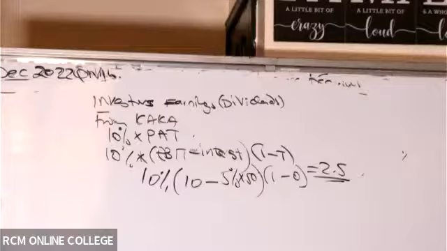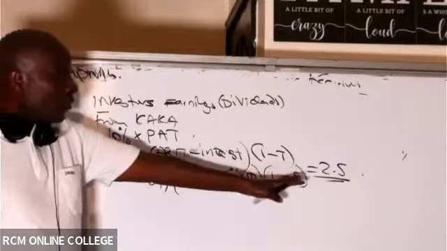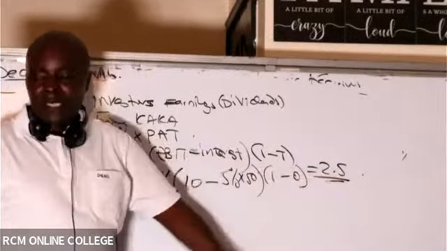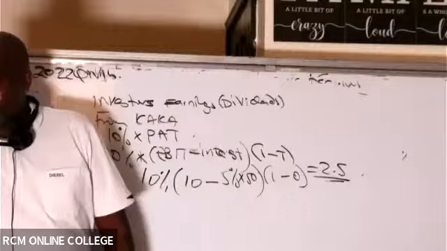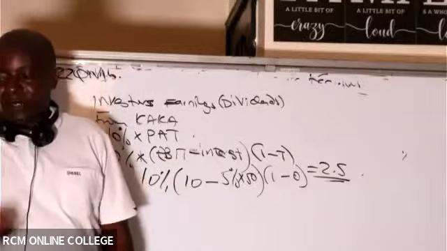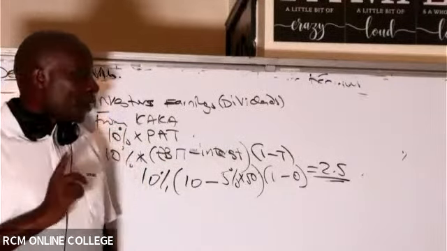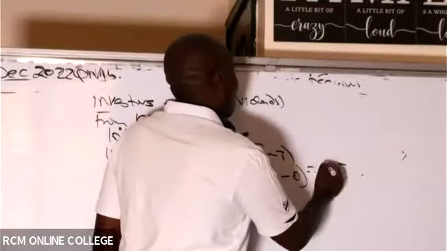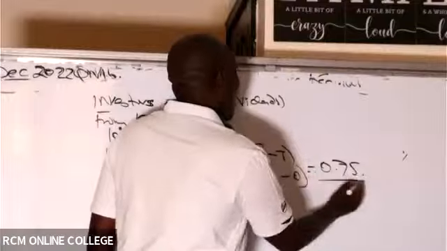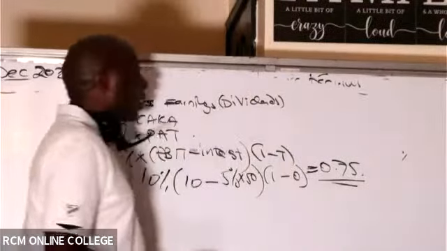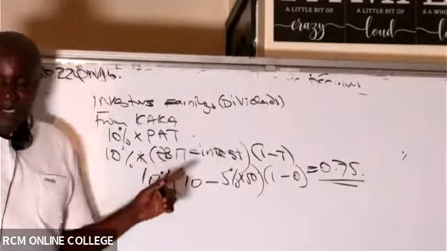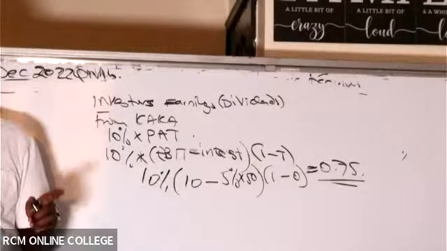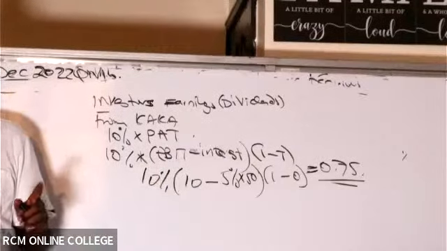Who is telling me that? What is the final answer, somebody? I just want the final answer. It seems 0.75 is the correct answer. So this gentleman is getting 0.75. Thank you very much for standing your ground. Please let us correct this figure and ensure that all of us are correct. So you're getting 0.75 there. Is that okay? Thank you so much.